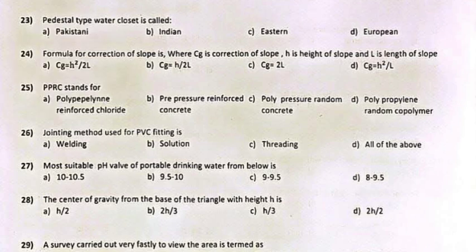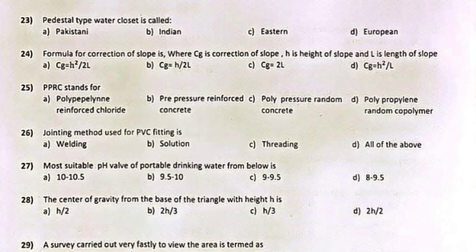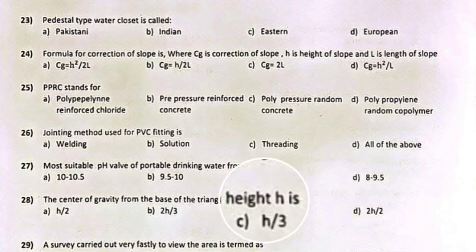Question 25. PPRC stands for. Answer: D. Polypropylene random copolymer. Question 26. Jointing method used for PVC fitting is. Answer: B. Solution. Question 27. Most suitable pH value of potable drinking water is. Answer: D. 8 to 9.5. Question 28. The center of gravity from the base of a triangle of height h is. Answer: C. h/3.